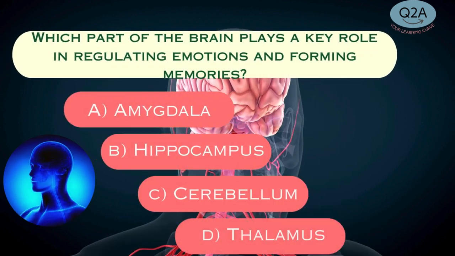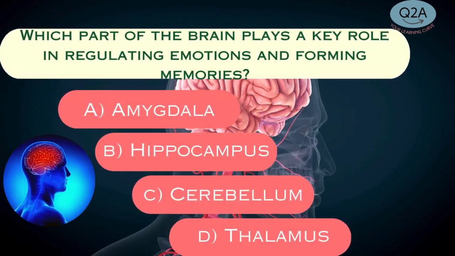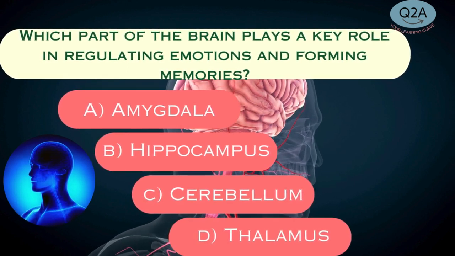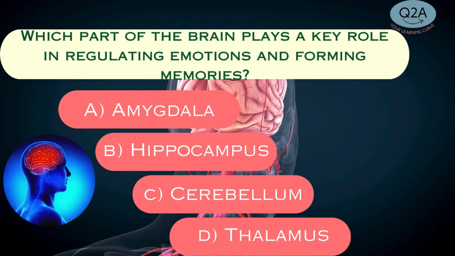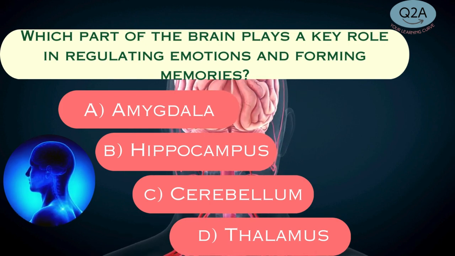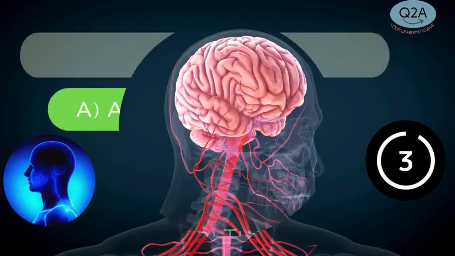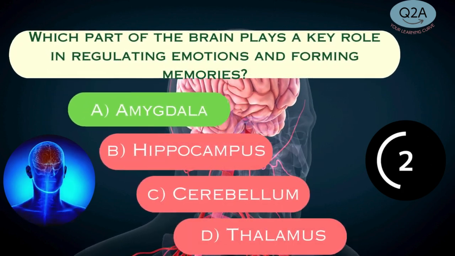Which part of the brain plays a key role in regulating emotions and forming memories? A. Amygdala. B. Hippocampus. C. Cerebellum. D. Thalamus. Answer A. Amygdala.